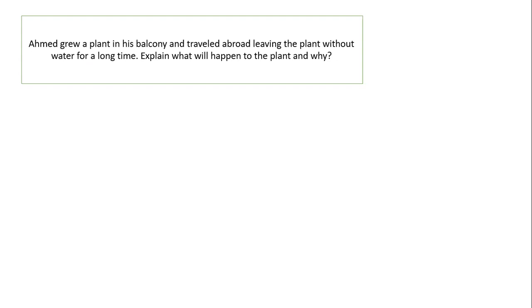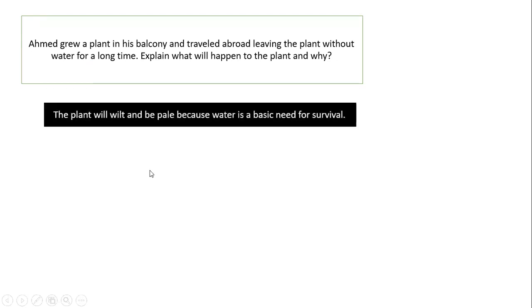And in the end, it will die. Why? Because water is a basic need for living organisms. Without water, we can't survive. Plants can't survive. Nothing can survive without water. So the plant will wilt and be pale because water is a basic need for survival.